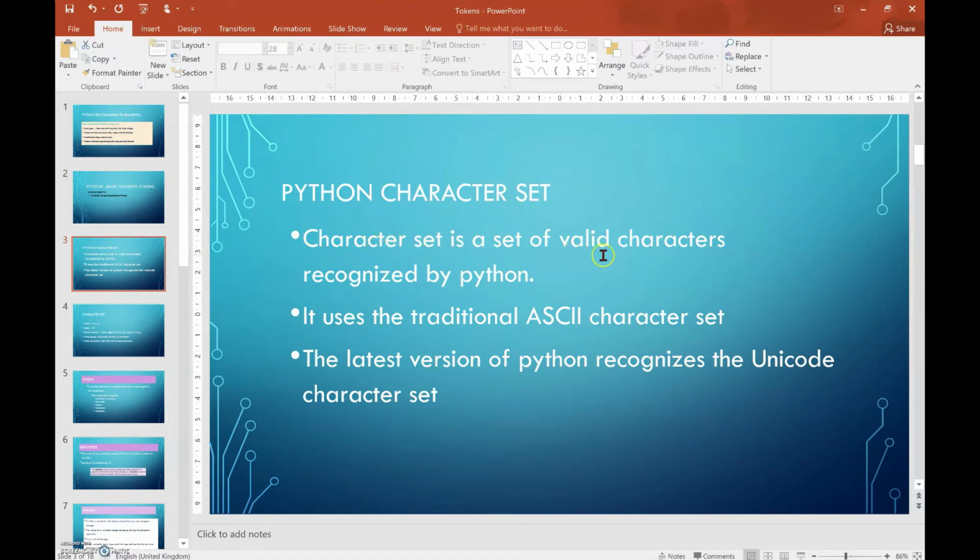A character set is a set of valid characters recognized by Python. It uses the traditional ASCII character set. The latest version of Python recognizes the Unicode character set. Unicode means it's a universal character set which can accept all the letters, numbers, special characters and special keys as well.